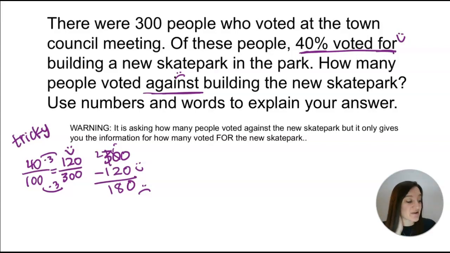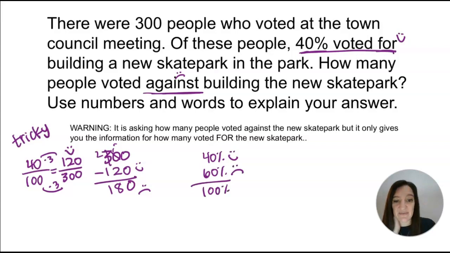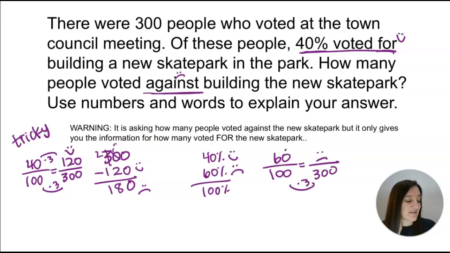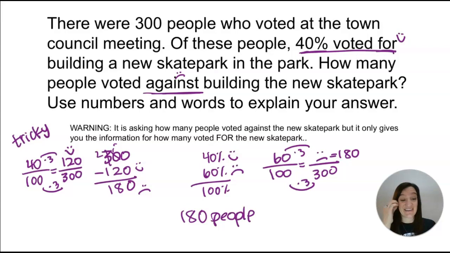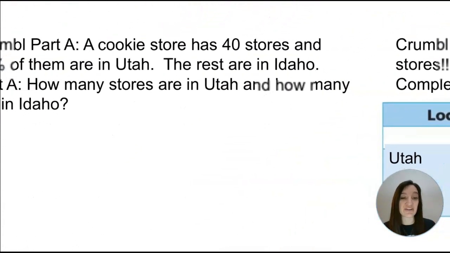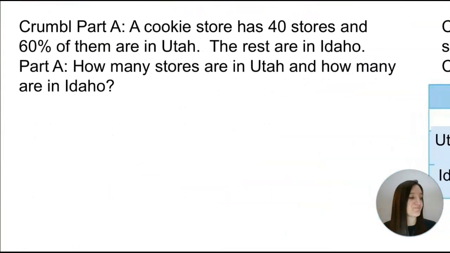Okay, the other strategy is, okay, 40% voted for it. That means 60% voted against it, because that would be all 100% of the people, correct? So then you could just do 60% and immediately get those who voted against. Again, you'll do that times by 3 relationship, and you'll still get 180 people who voted against it. Okay, so those technically aren't difficult, but you just have to read the questions carefully so that you make sure you're answering what it's actually asking for.